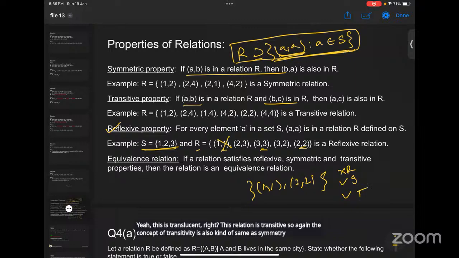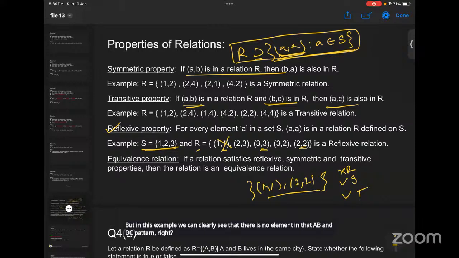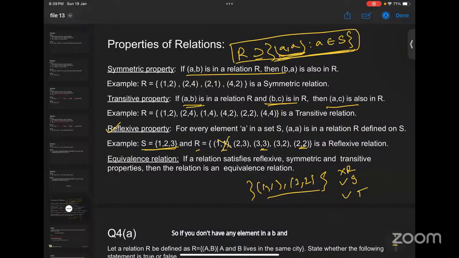If you have any example such that (a,b) and (b,c) are in the set, but (a,c) is not in the set, then only you can say the relation is not transitive. But in this example, there is no element in the AB and BC pattern, so we need not be bothered about AC.